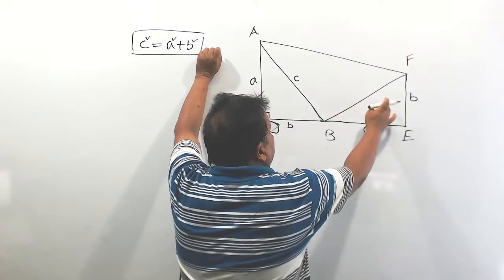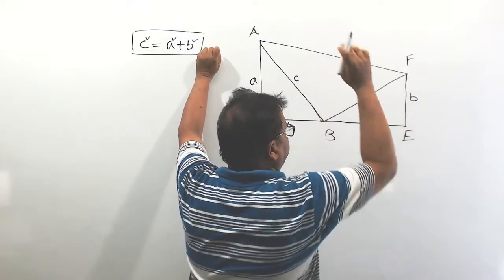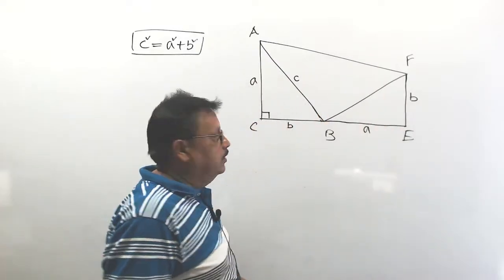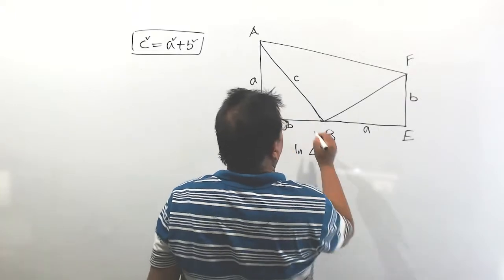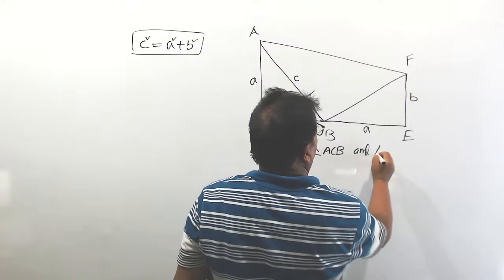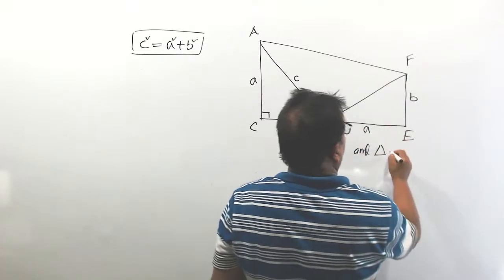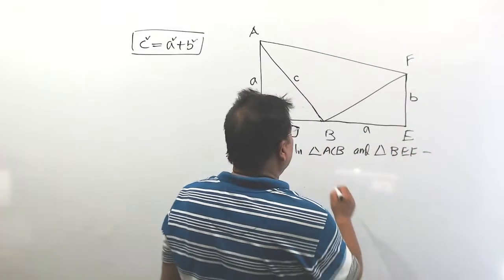Understood? Now, from these two triangles, in triangle ACB and triangle BEF, what can you write?